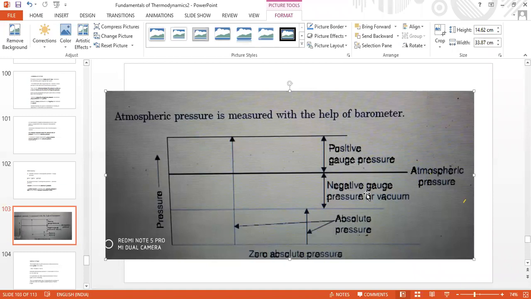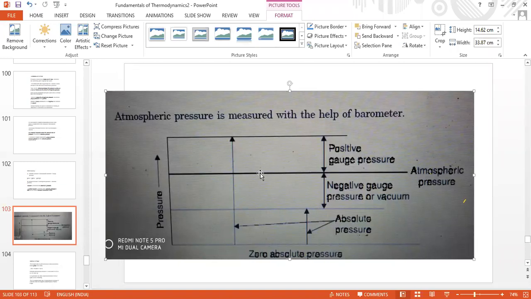We will now slowly come to that point. This is atmospheric pressure, which is 101,325 Newton per meter square. We will calculate it by a certain formula in the coming few minutes.